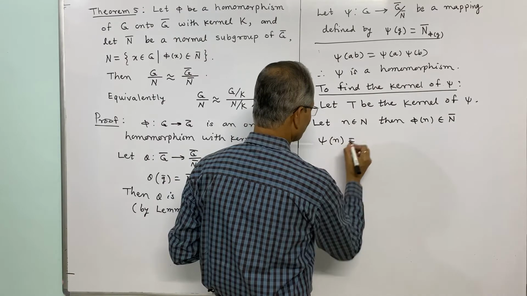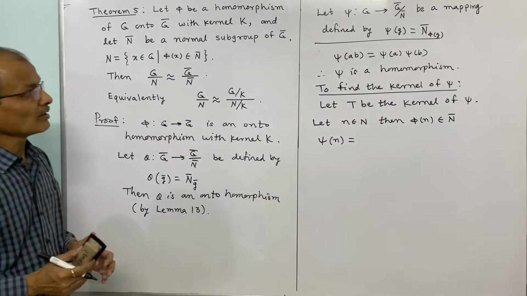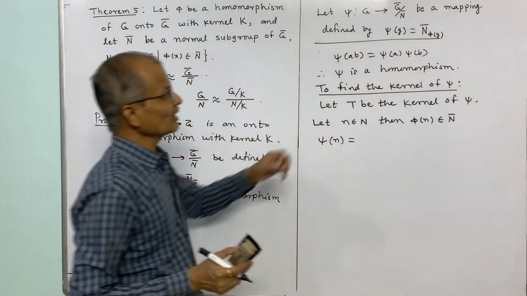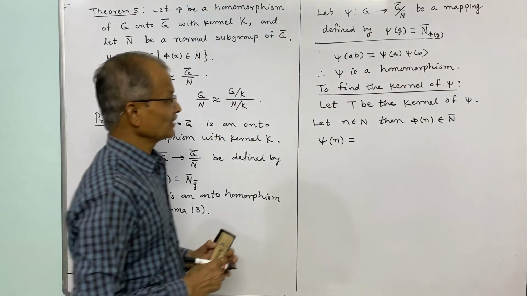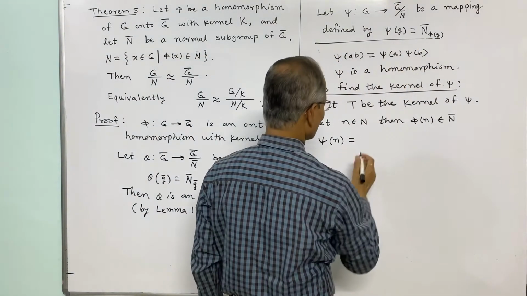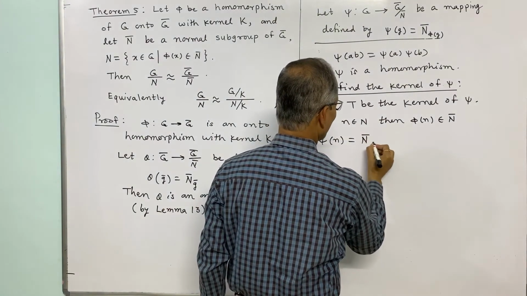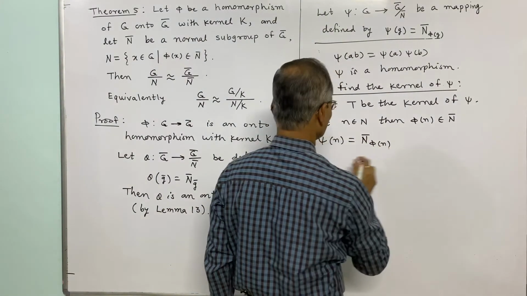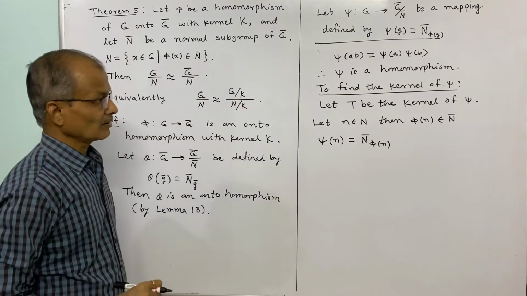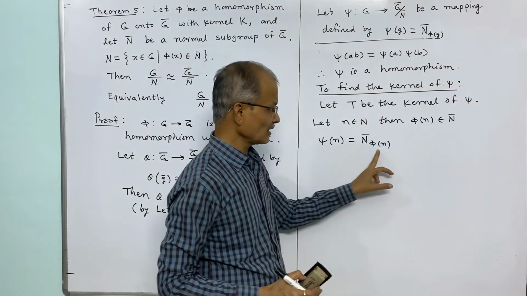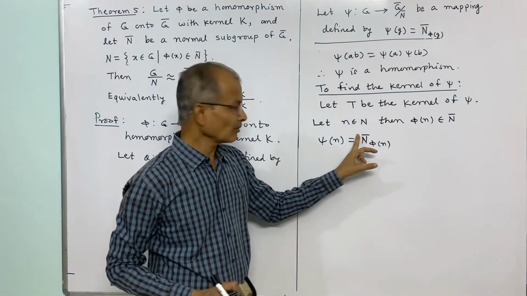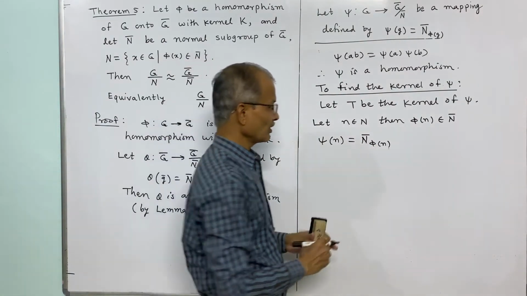Psi image of n is N bar phi of n by definition of psi. And because this phi of n belongs to N bar, this element belongs to N bar, and therefore this must be equal to N bar.